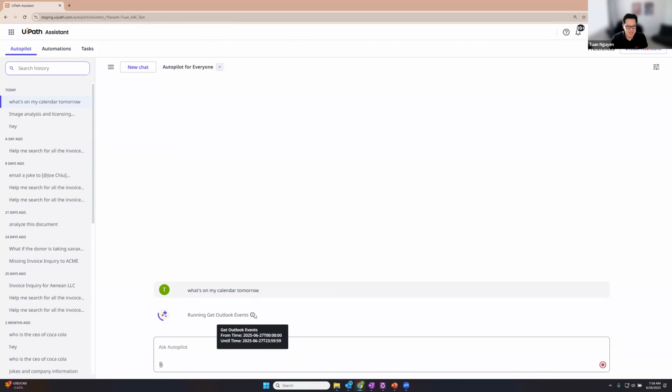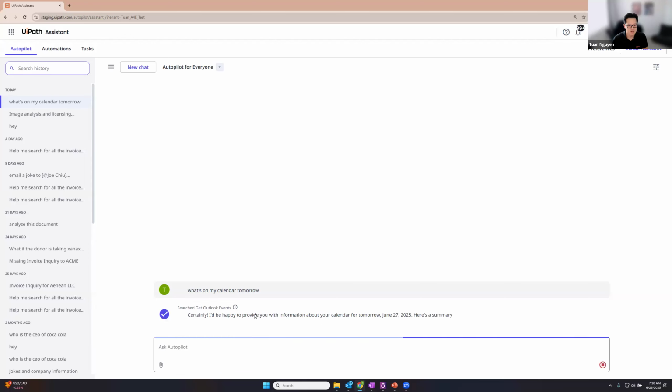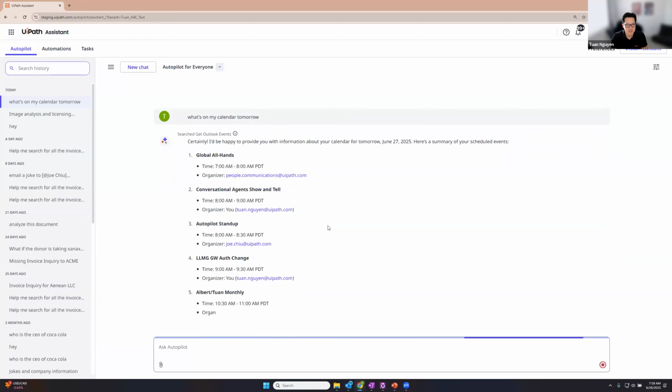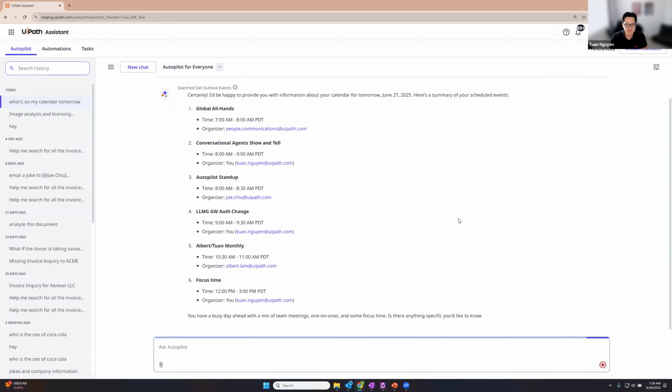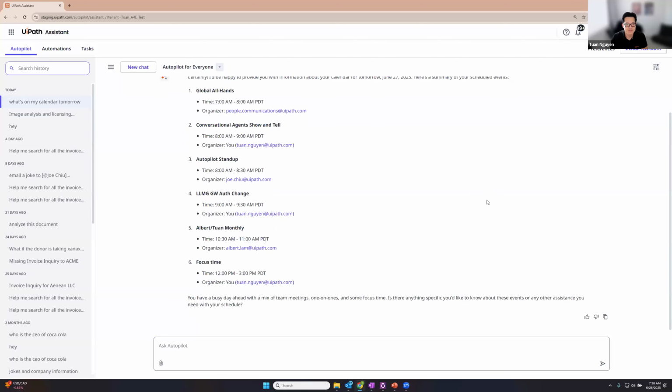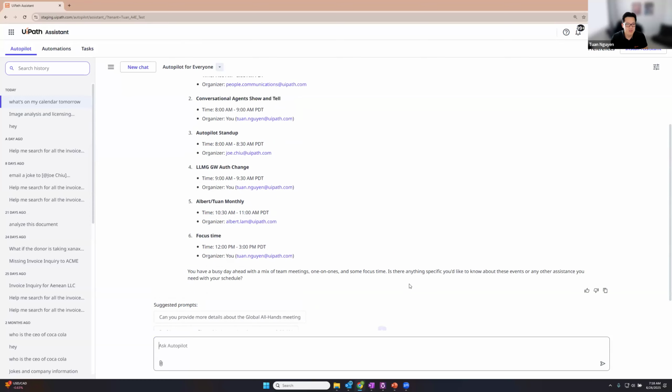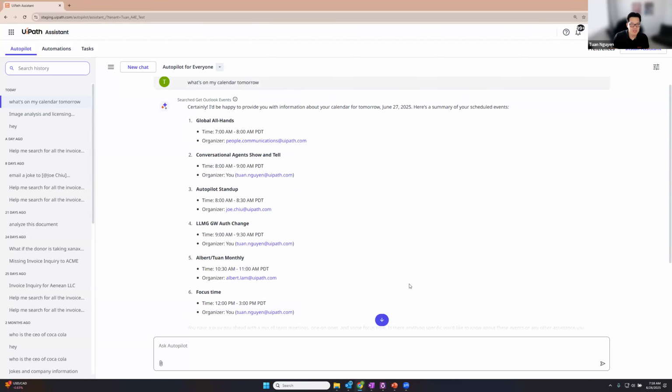And as you can see here, I've set this automation to be a data source automation, so it's going to run automatically on my behalf with the arguments for the automation automatically inferred, right? It's inferred based upon the context and intent of your query. So here is the contents of the events for tomorrow that I have. All right, so that information has been populated already. So this is the example of a data source automation. It runs automatically, infers, and then after it runs, it will populate the information.